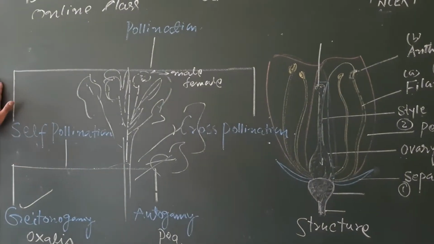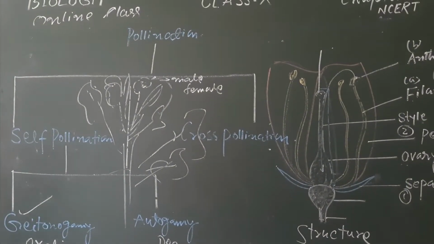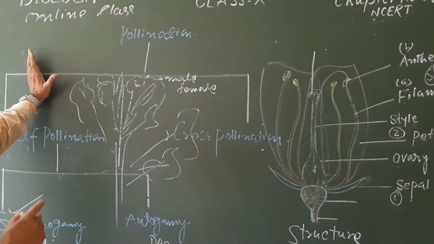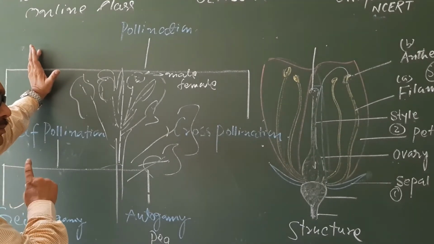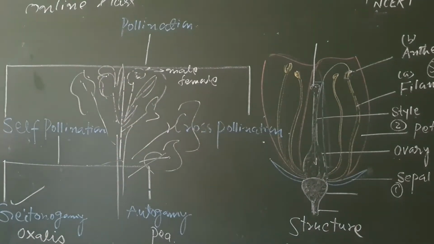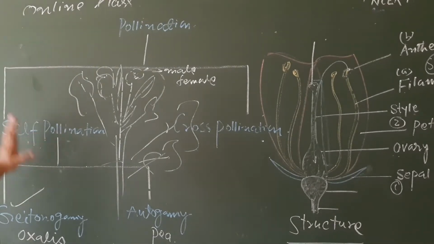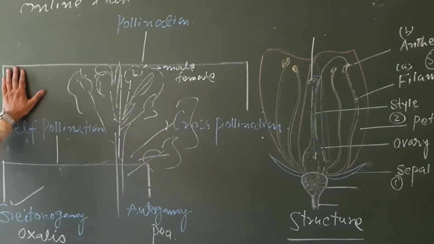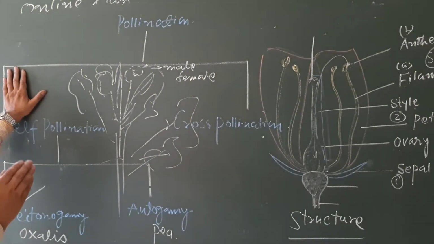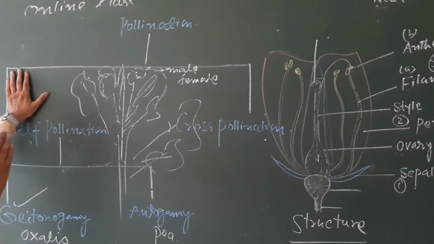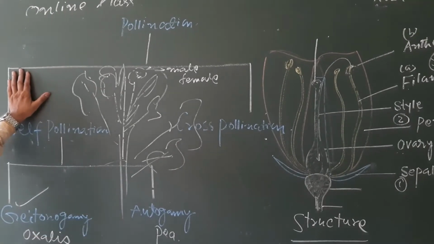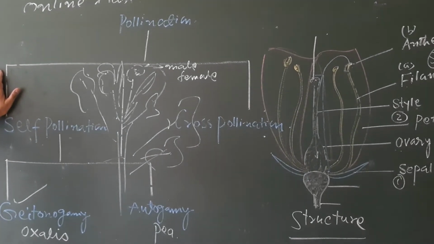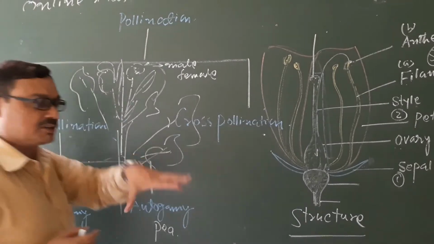And cross-pollination means the transfer of pollen grains from one plant to another plant of the same species. During cross-pollination, various abiotic and biotic agents are required to help in transferring pollen grains from one plant to another plant of the same species.